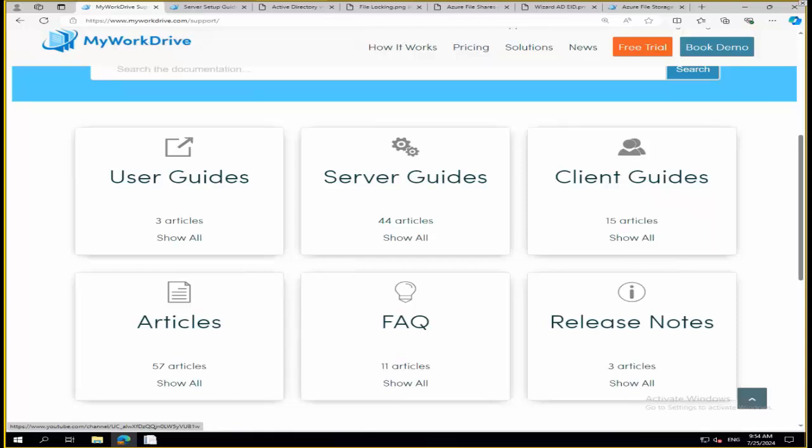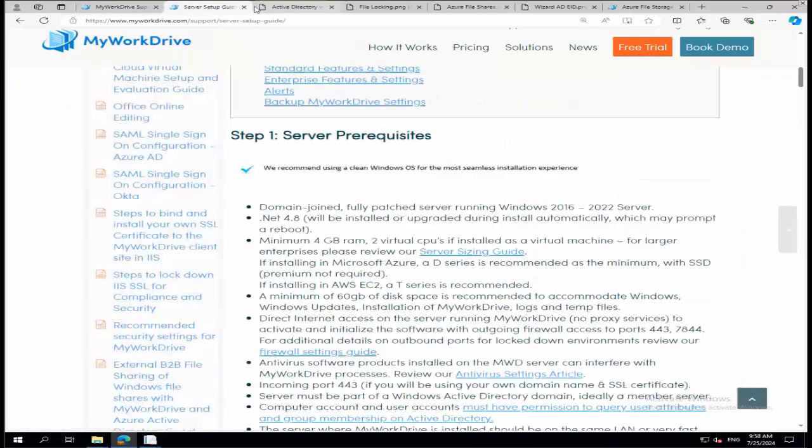We'll get into a lot of that in the course of this video, but regardless of that, we still have some basic requirements around server sizing, which we have a guide to help you figure out, since that is variable in your environment based on network performance and storage location and things of that nature, antivirus requirements, and also the operating systems that are required of your server, whether or not you're domain joined or not. And we really go into that through our setup portal, our server setup guide, and then the other articles that we have along in here. And like I say, we'll link to these things in the video description.